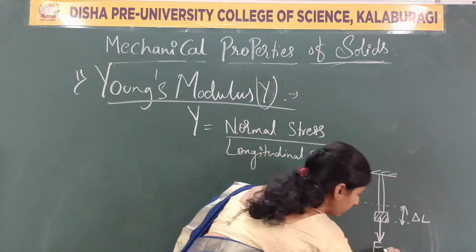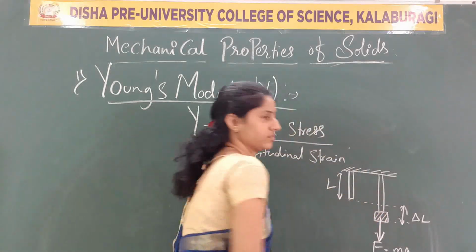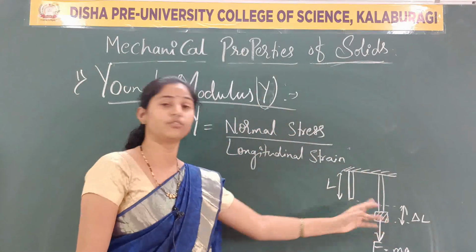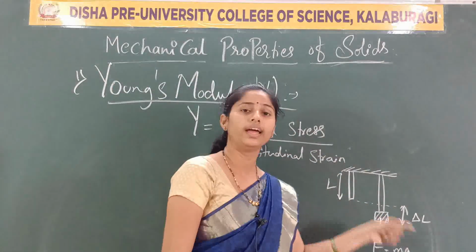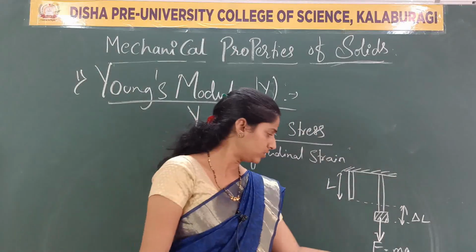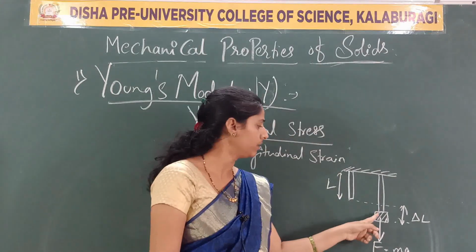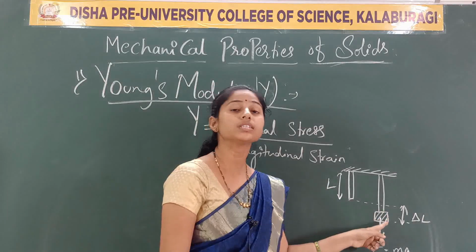Obviously it will be m into g. m is the mass of the body, g is acceleration due to gravity. So this is the force exerted on the wire where the load is applied.